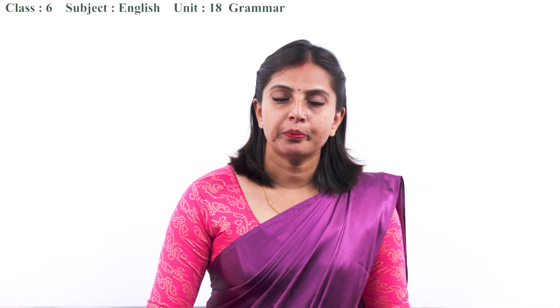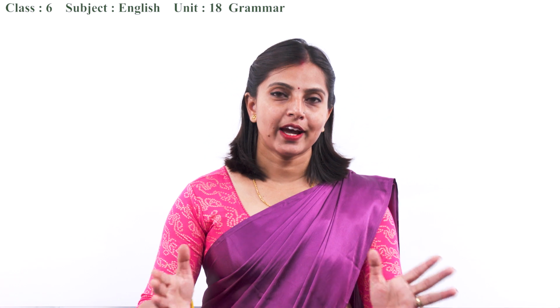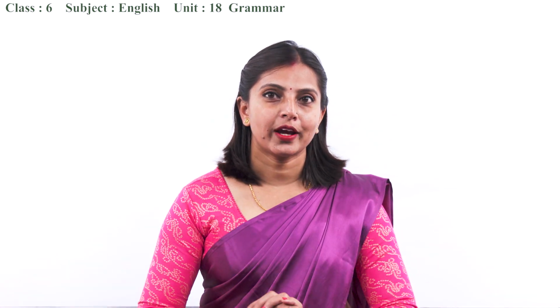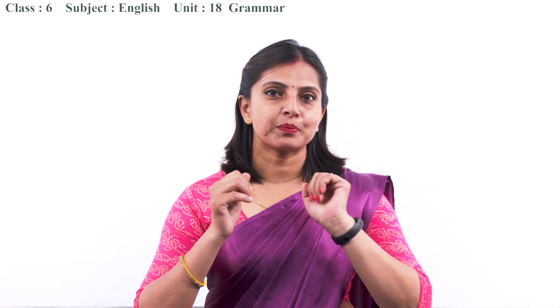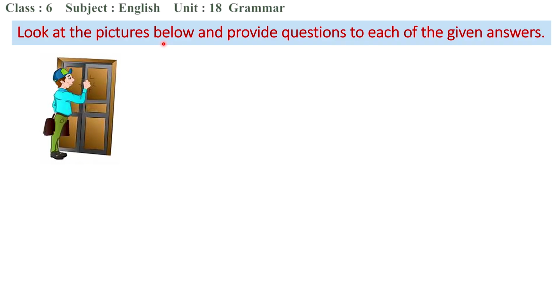Before we actually begin the things given in the book, I have got some answers for you, and this time you have to ask me the question. Look at the pictures below and provide questions for each of the given answers.